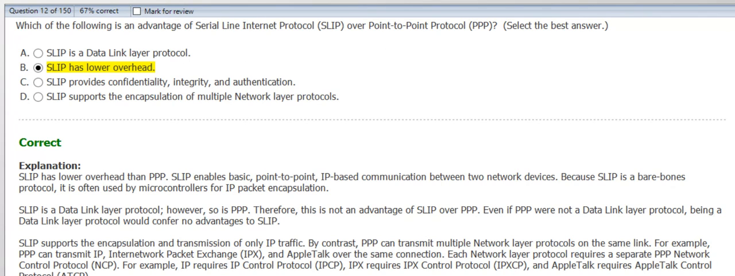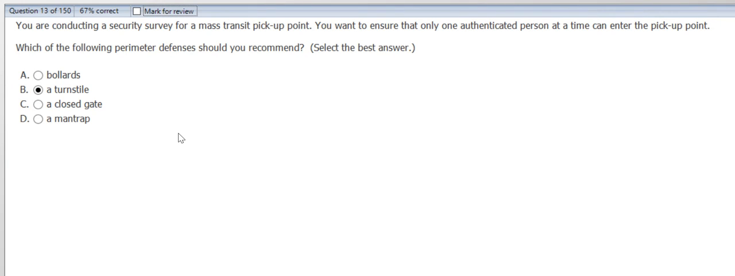Let's move forward to our last question. You are conducting a site survey for a mass transit pickup point. You want to ensure only one authenticated person at a time can enter the pickup point. Which of the following perimeter defenses should be recommended: bollards, turnstiles, closed gate, man trap? Whenever there is only one authenticated person at a time who can enter, the answer should always be turnstiles.